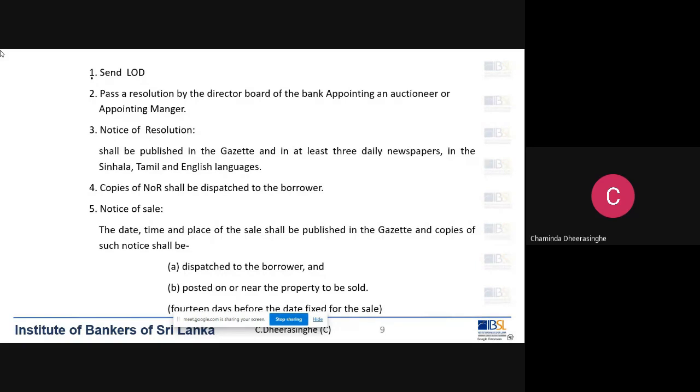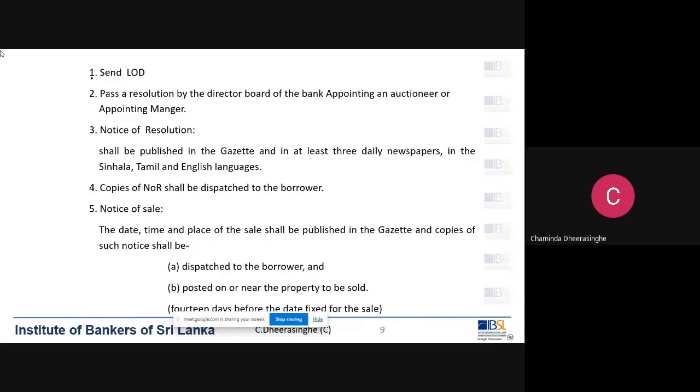In a situation like that, if you go to auction this garment factory, the customer will definitely go to court and get an enjoining order against the bank, because it is not right to auction a property worth 300 million just to recover only 50 million.